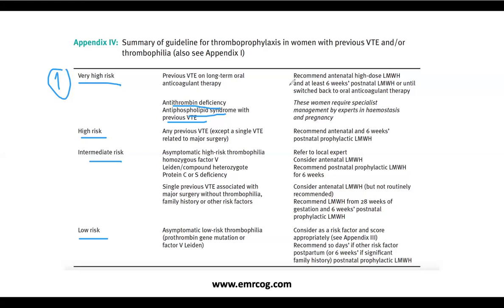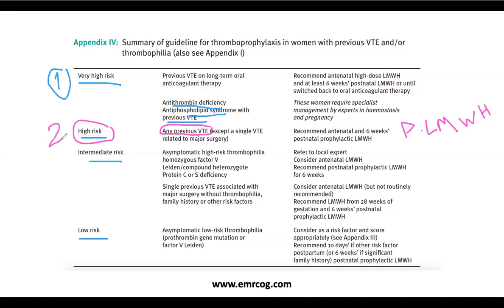Okay, so again, high risk is high dose thromboprophylaxis and require a specialist management with expert in hemostasis and pregnancy. Second group is the high risk group only, not very high risk, it's only high risk. Which woman is high risk? This is any woman who have unprovoked VTE, means a VTE not related to surgery. So a VTE without genes, without syndromes. We will recommend normal prophylactic dose, prophylactic by low molecular weight heparin from start of antenatal, okay, and 6 weeks postpartum. So this is straightforward, and this is like the table.